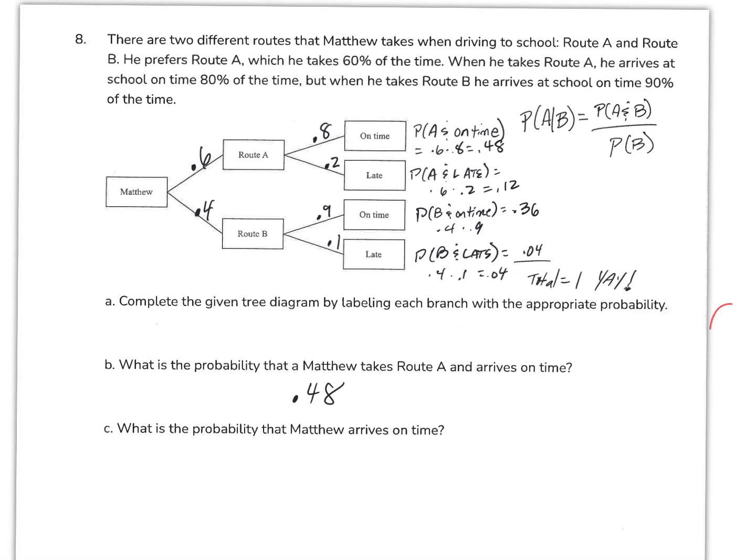Okay, and then what is the probability that Matthew arrives on time? The probability that Matthew arrives on time is the two probabilities that he arrives on time added together. So I'm going to take this 0.48 plus 0.36, and I get 0.84. So 84% of the time, Matthew arrives to school on time. And that's the problem.